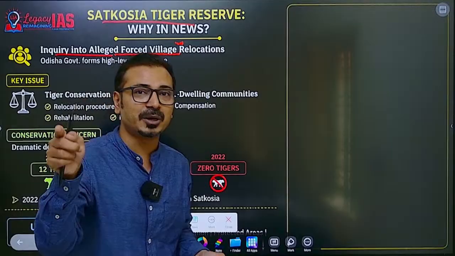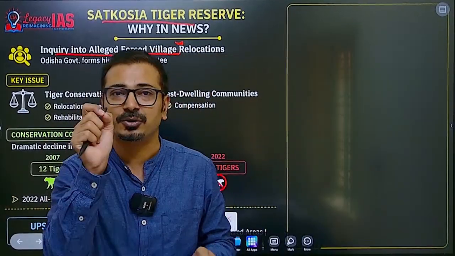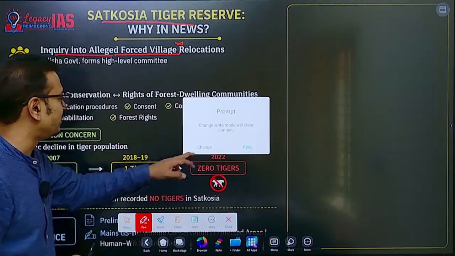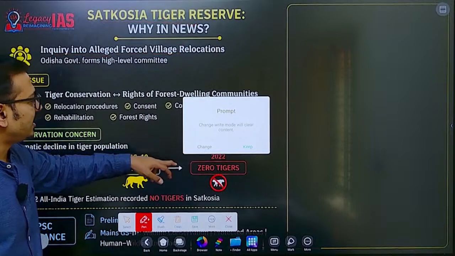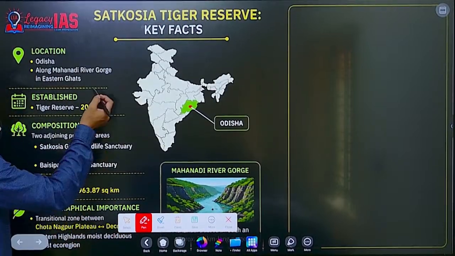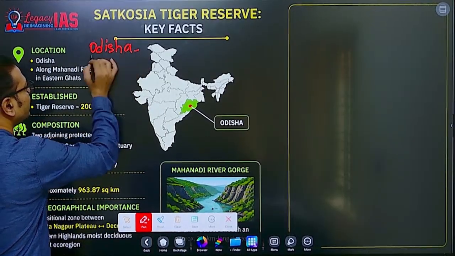And second is prelims related, Satkosia Tiger Reserve and its basics for your prelims examination. Let's first talk about the Satkosia Tiger Reserve and its basics. What is this particular tiger reserve? Yes, its location. Where is it located? It is located in Odisha, right.